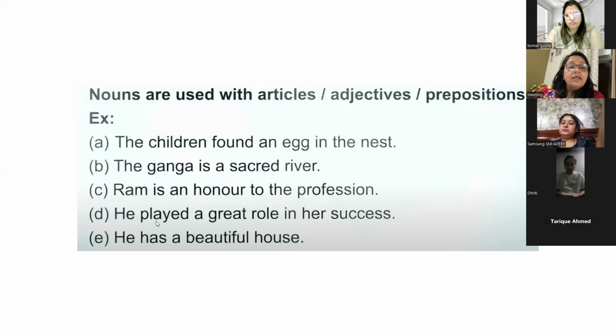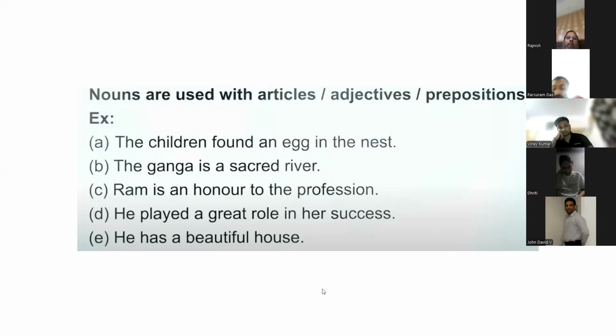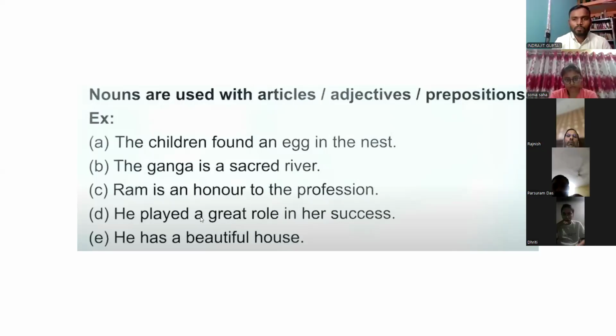Meeta, number four: "He played a great role in her success." Great, role, and success. Vinay, "He played a great role in her success." Role and success. Yes, absolutely, role and success. Meeta, you are confused because two words have come again after the article.